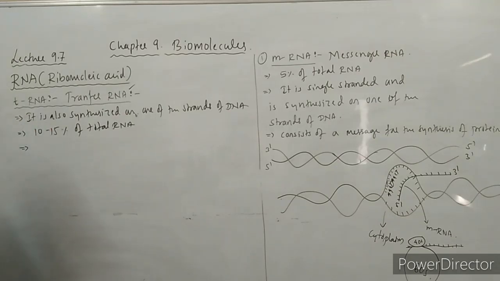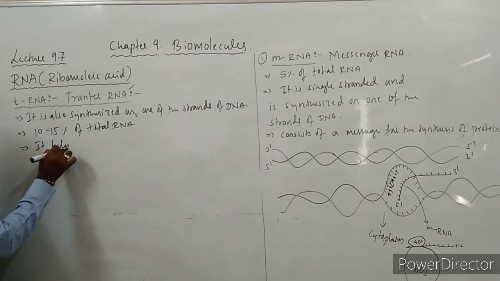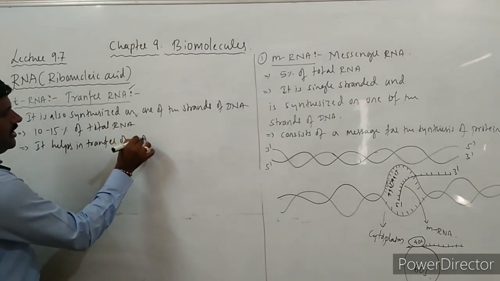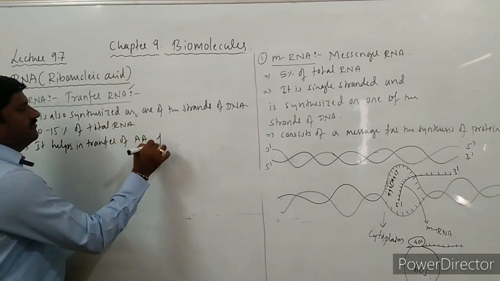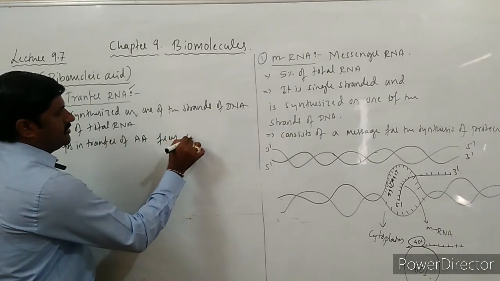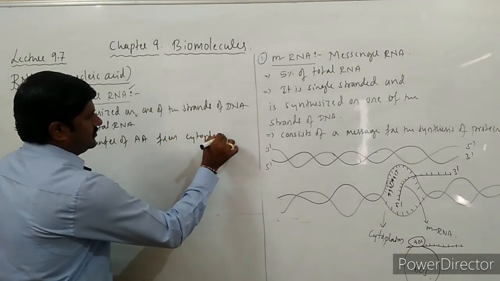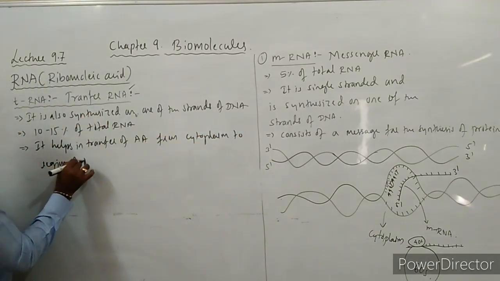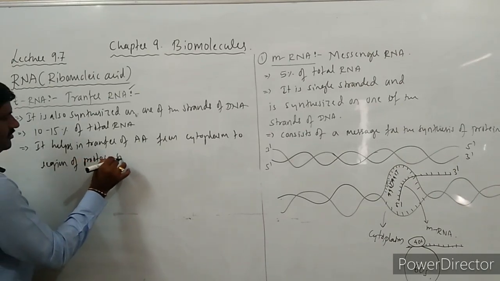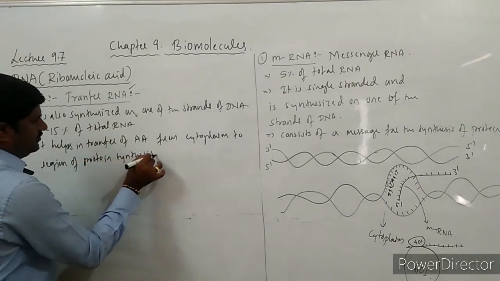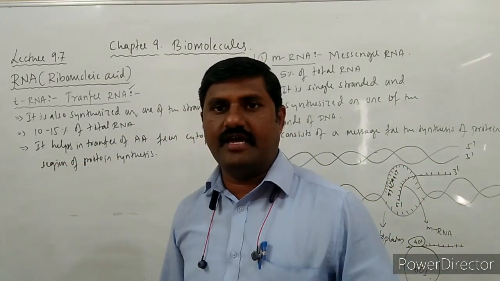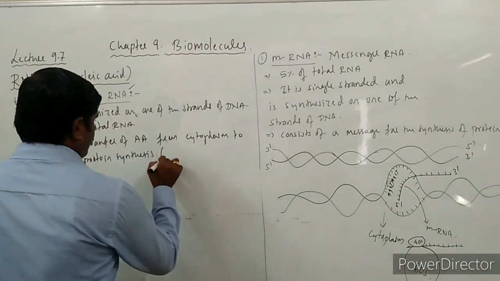So why? Because it helps in the transfer of amino acids from the cytoplasm to the region of protein synthesis, that is, up to the ribosomes.